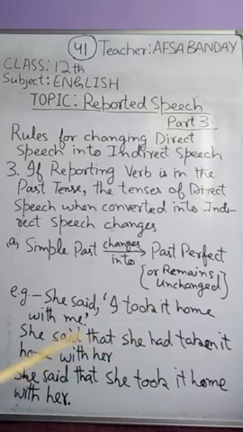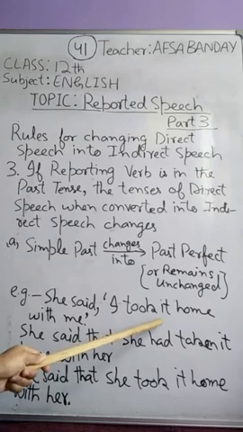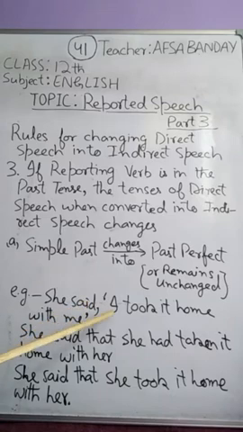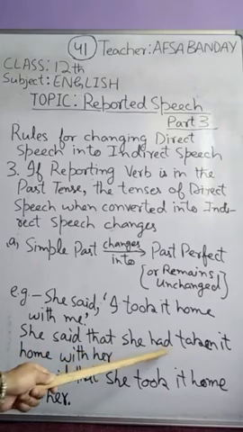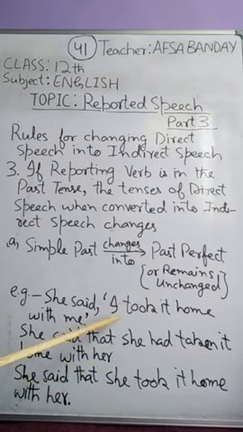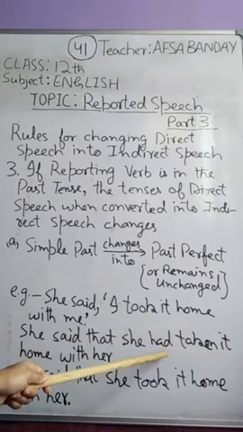into an indirect sentence. For example, she said, but the reporting verb should be in the past tense, just like this. She said, I took it home with me. So it's in simple past tense. In direct speech, we have used the second form of the verb. When we convert it into indirect speech, we can write it either this way or this way. She said that she had taken it home with her. Here we have used past perfect. We changed the pronouns, and also changed the verb from simple past into past perfect.